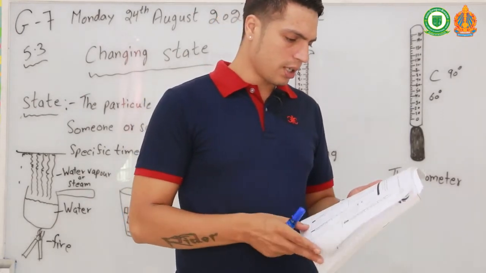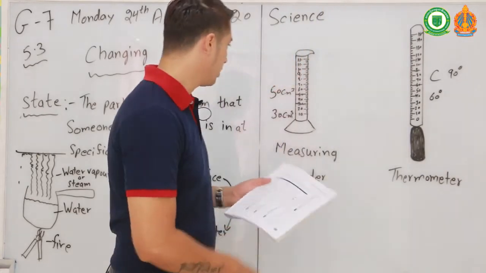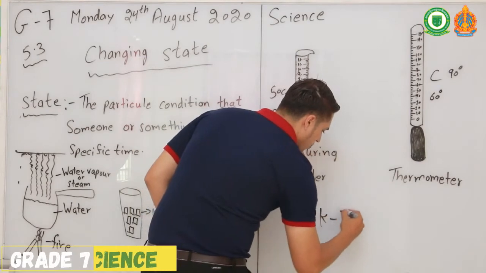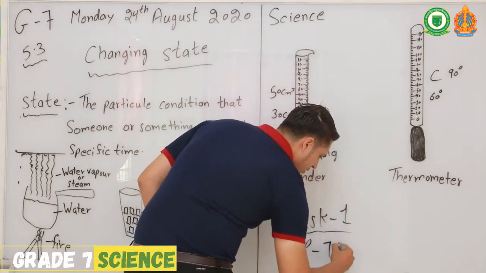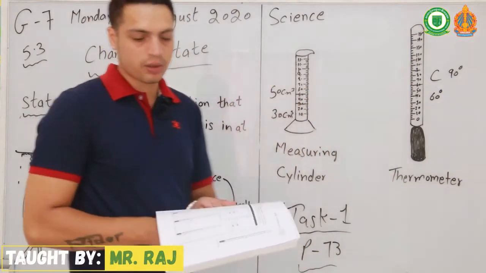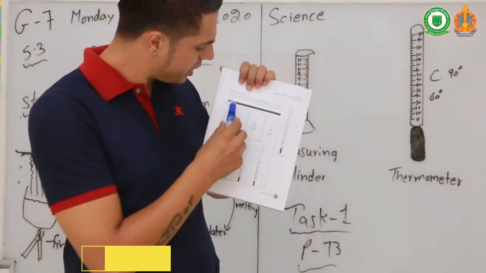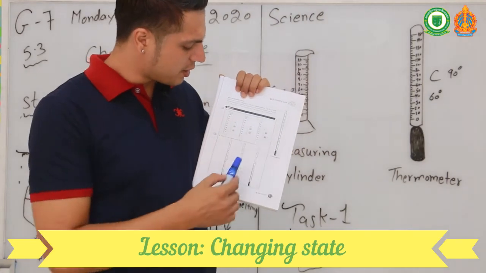So now coming on to your task 1, on page number 73. What you need to do, questions. What is the volume of water in each measuring cylinder?